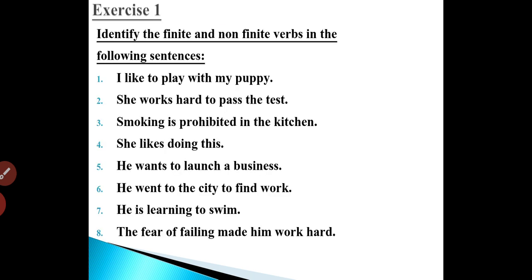So children, you have exercise 1 over here. You have 8 sentences, and in this exercise you will have to identify the finite and non-finite verbs in these sentences. I hope you have understood. Alright, you can send your answers.